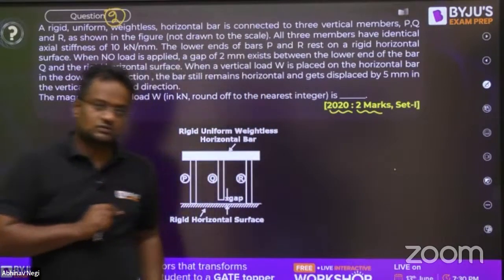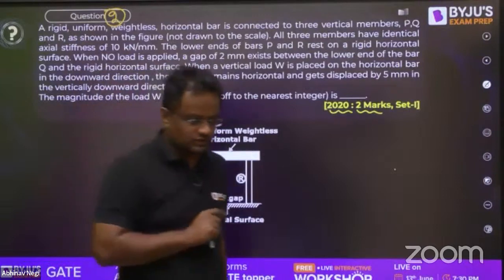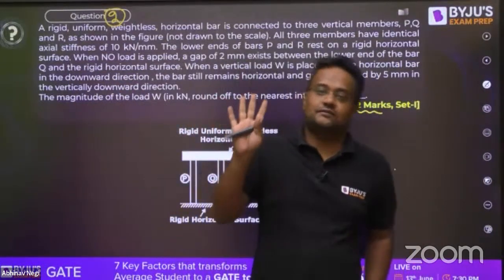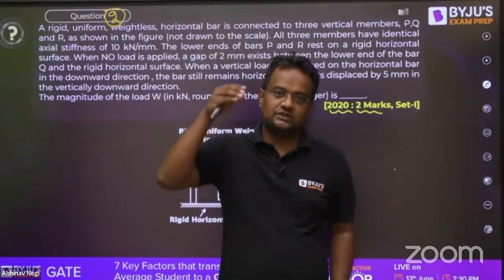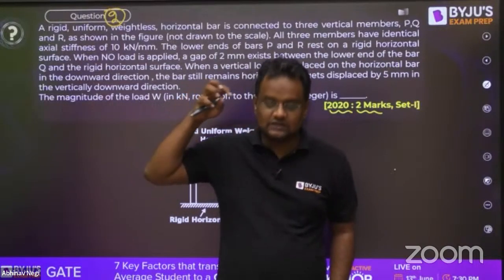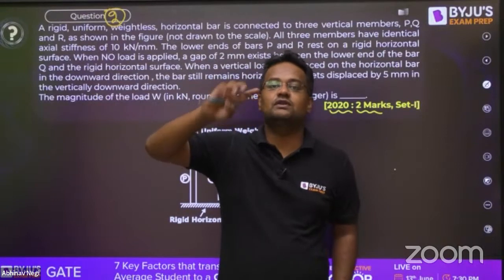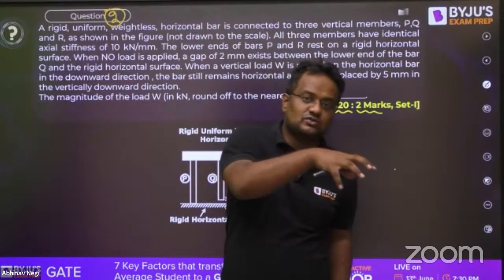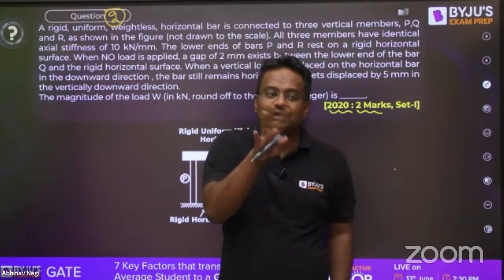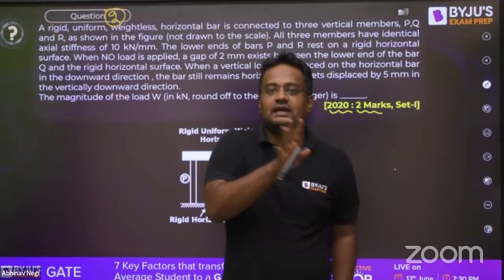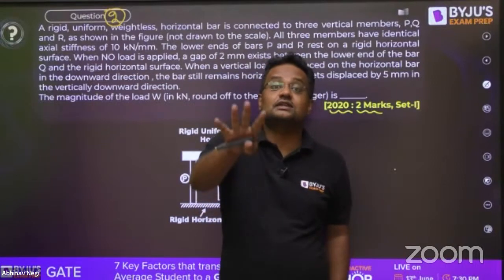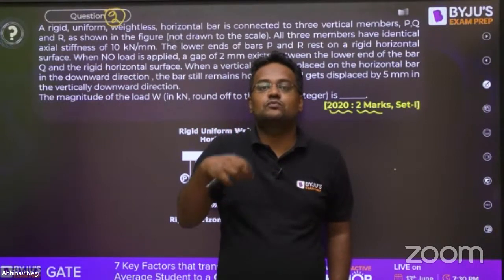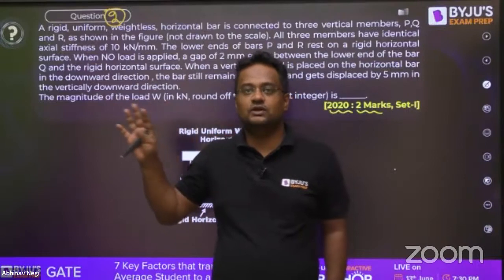Next point before starting solving this question, GATE is the only examination for engineers which gives roughly 3 minutes for a single question. 65 questions, 180 minutes. That means for every one question, approximately 3 minutes. And if you separate the aptitude part or 1 mark questions, then for a 2 marks question, it is roughly 5 minutes. That means GATE will be asking the most conceptual questions as compared to other exams.